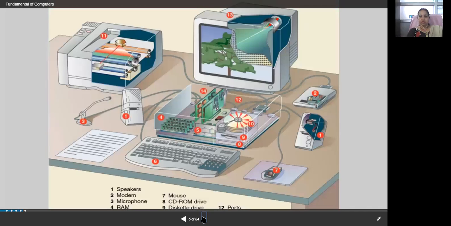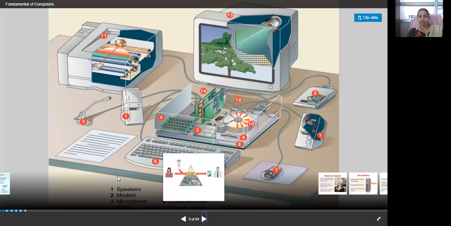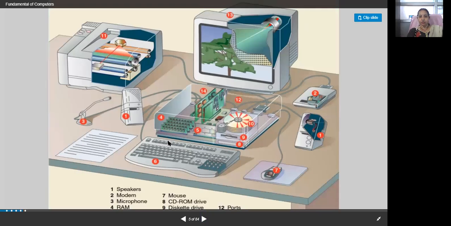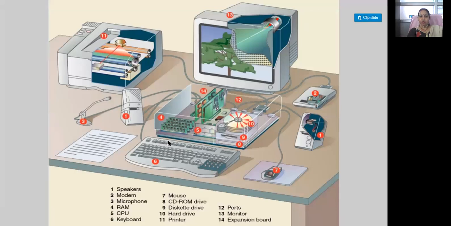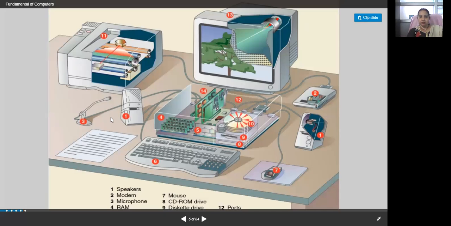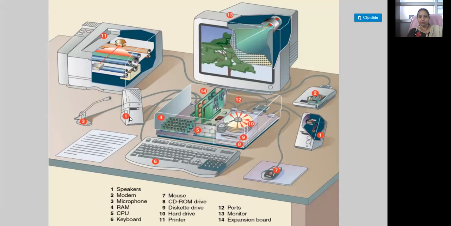Just see this picture. All these input devices, or output. Anything which we can use: speaker, modem, microphone, RAM, CPU, keyboard, mouse, CD-ROM drive, diskette drive, hard drive, printer, ports, monitor, expansion board, everything. All these are covered under this. So just see this: as one, it is speaker, second one, it's modem. See this.